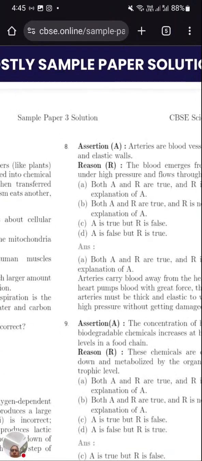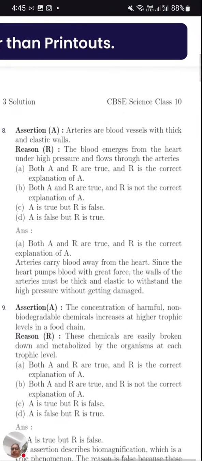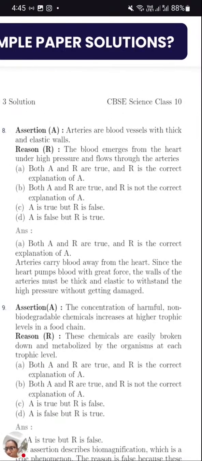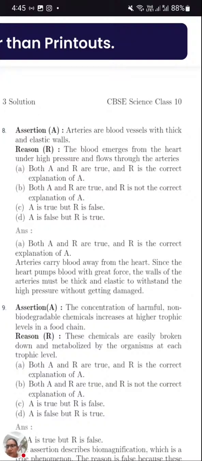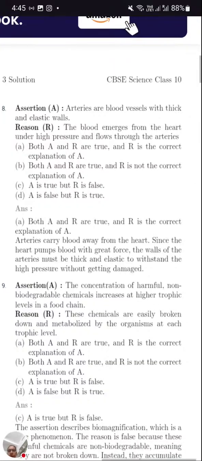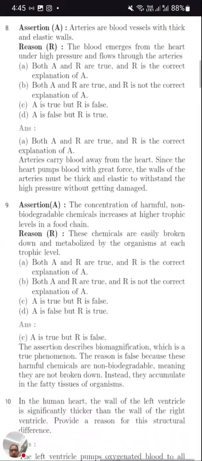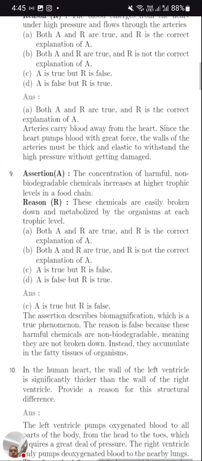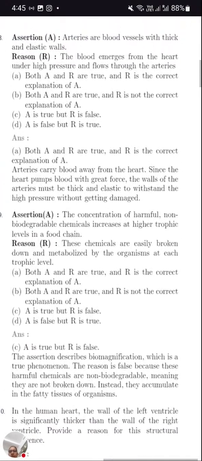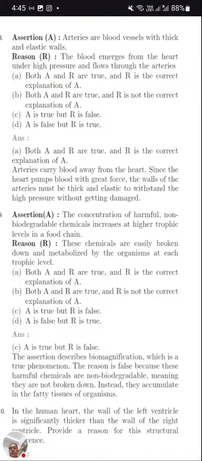Question number 8, assertion and reasoning. So already we discussed section A is related to the bio part, and here we are having MCQs up to 9. So 9 questions are there. They are MCQs, out of which the 9th one and 8th one are assertion and reasoning type of questions.